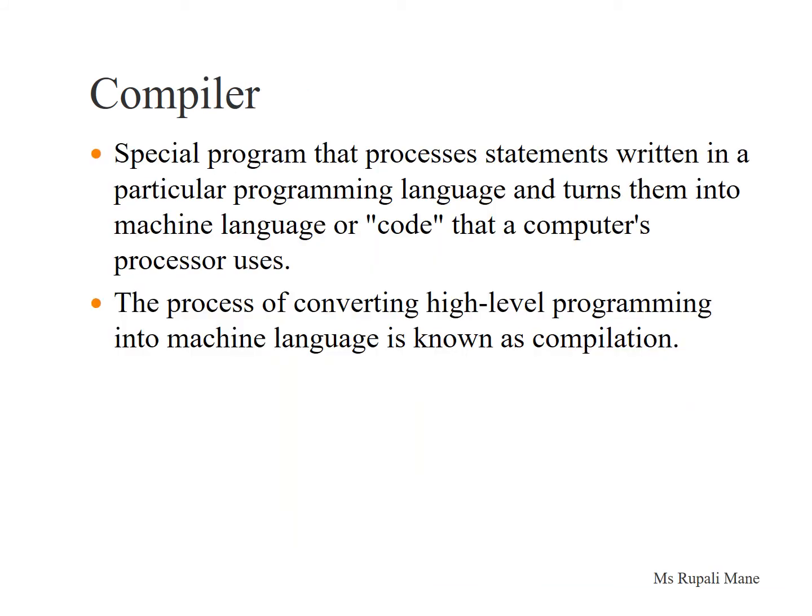Now let us understand the concept of compiler. A compiler is a special program that processes statements written in a particular programming language and turns them into machine language or code that the computer's processor uses. The process of converting high-level programming language into machine language is known as compilation.